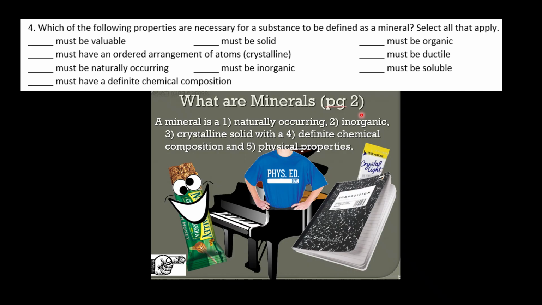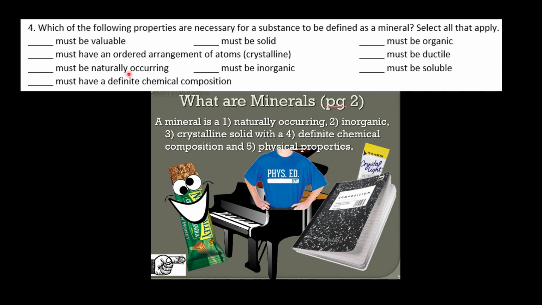Have an ordered arrangement of atoms, or crystalline is what they call it. Well, yeah, there it is right there, crystalline solid. That means there's just a repeating pattern of elements in the structure, like salt would be sodium chloride, sodium chloride, sodium chloride, and it just keeps repeating itself. Must be ductile? Nah, ductile means you can stretch it into thin wires, and that's not a requirement. Some of them are ductile, but it's not a requirement to be a mineral.